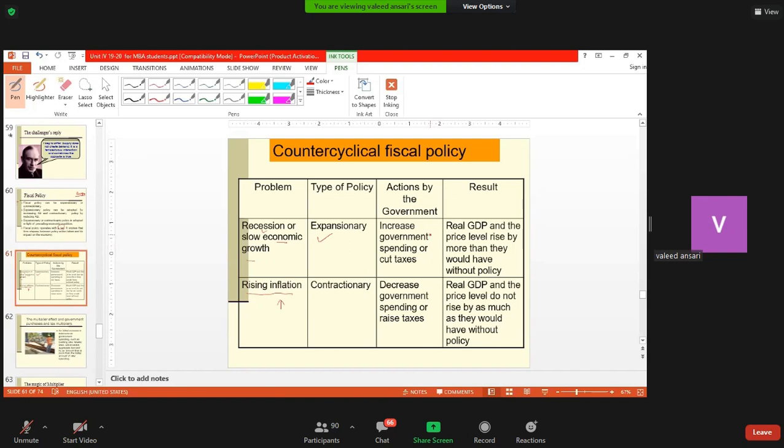Sometimes it is a great challenge, as some economies have faced, that prices are rising and the economy is also declining, which we call stagflation, a situation of stagnation. That is a different thing, which I will discuss in the last part of my lecture. So depending upon the economic condition, government can take these actions.